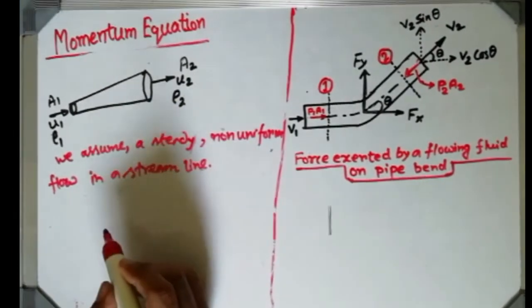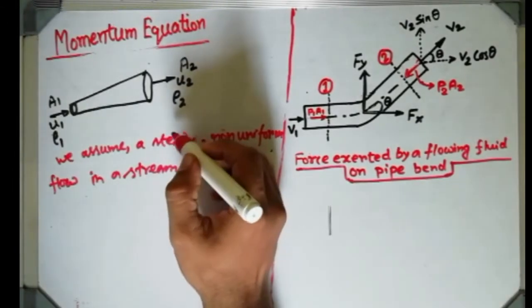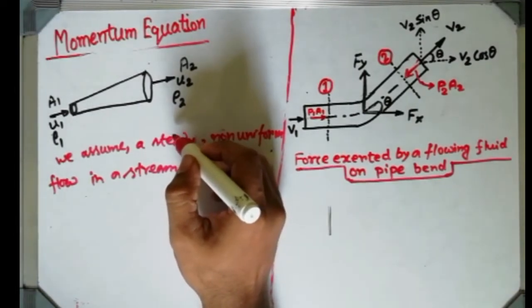What does this mean? Steady flow means with respect to time, fluid properties are not going to change, like pressure, density, velocity. These properties are not going to change with respect to time, that is steady flow.